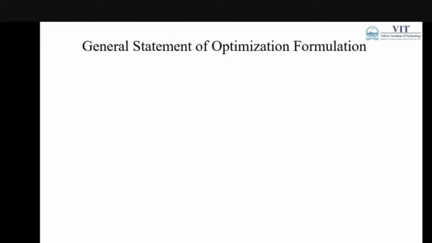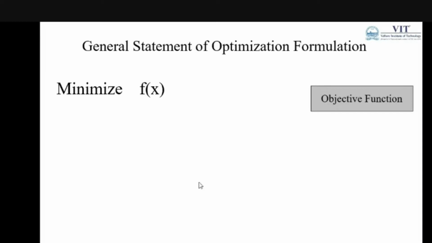Let me state the formulation of any optimization problem in general, as a mathematical formulation, where we minimize the objective function. Generally we consider minimization of the objective function. Even if the problem is a maximization, we can minimize it with the duality principle or a transformation principle.